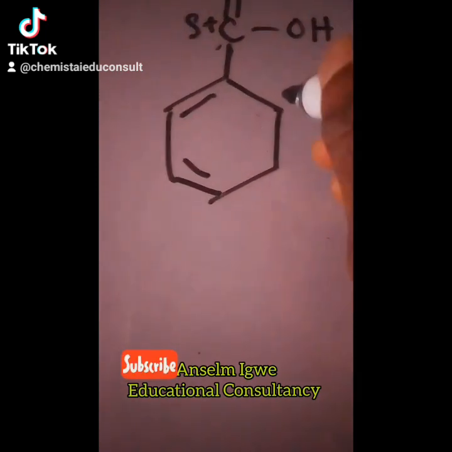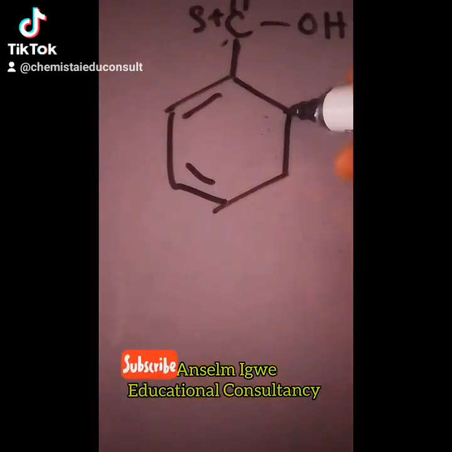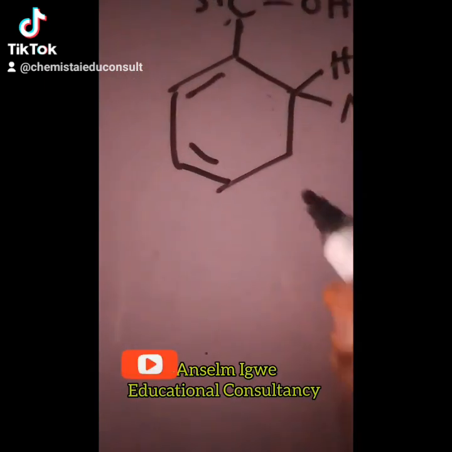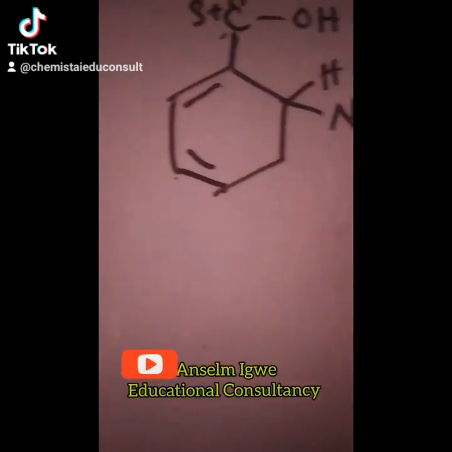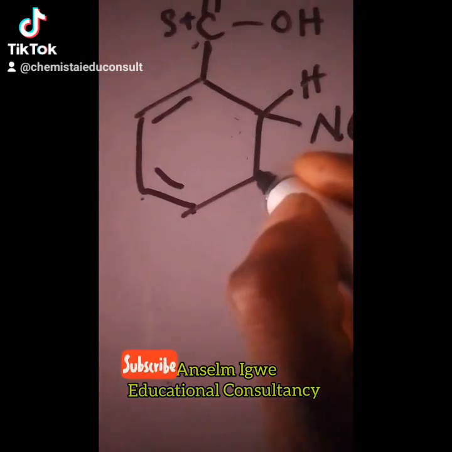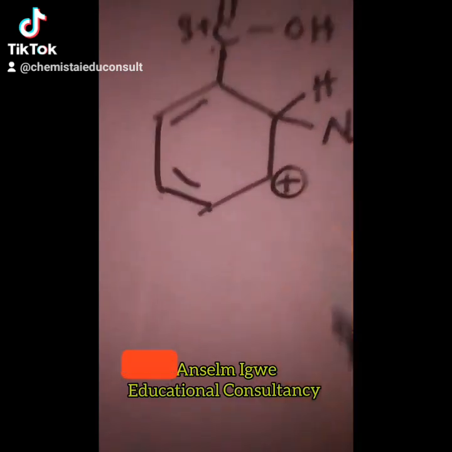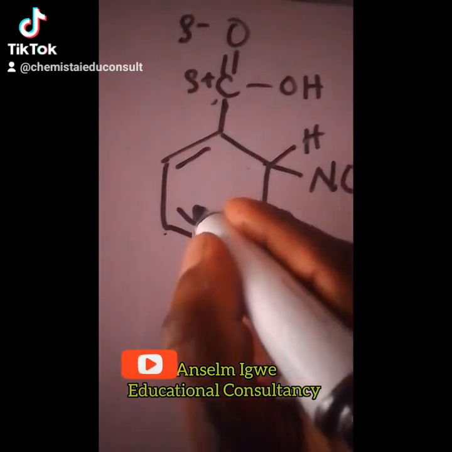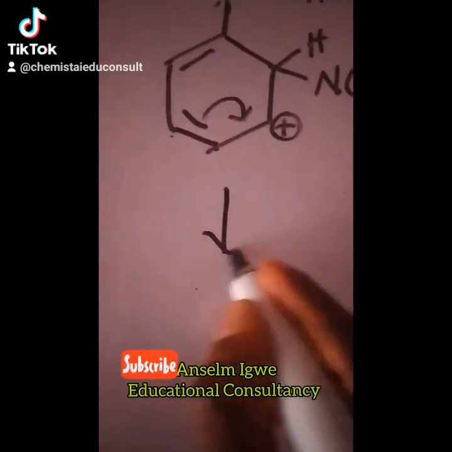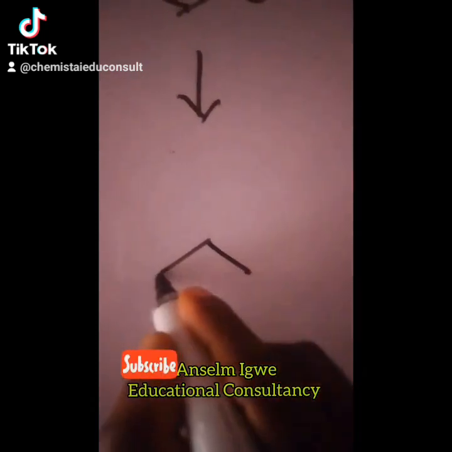So the NO2 will now be at the ortho position with an H here. You know, there are H's here, but I prefer to show this particular H. Now, when this bond broke, it will leave this carbon with a positive charge. Once that happens, this bond will now move into this place in order to annul this positive charge, and we will create another canonical structure.